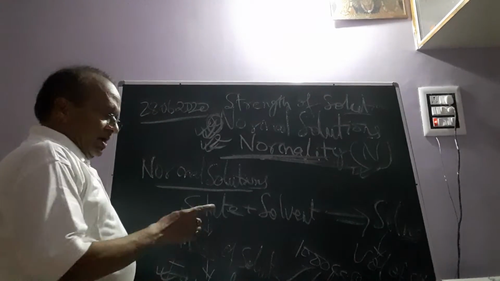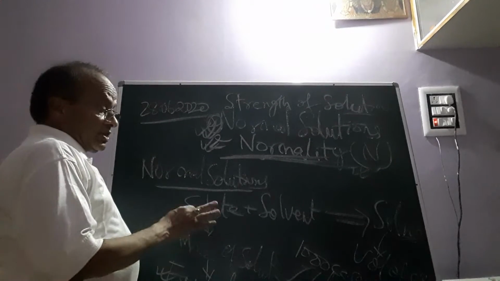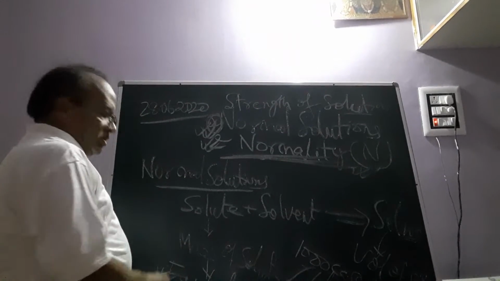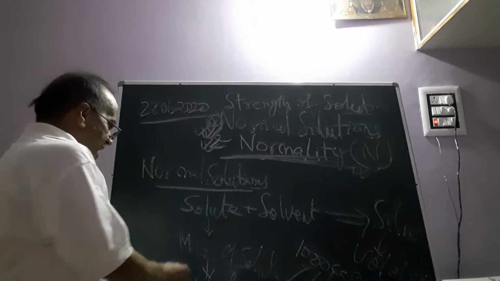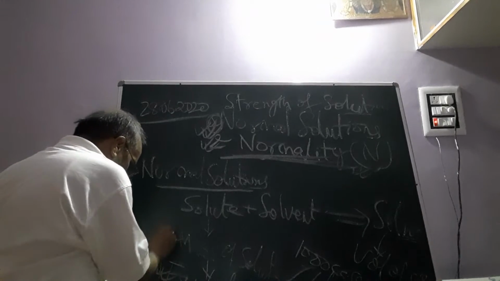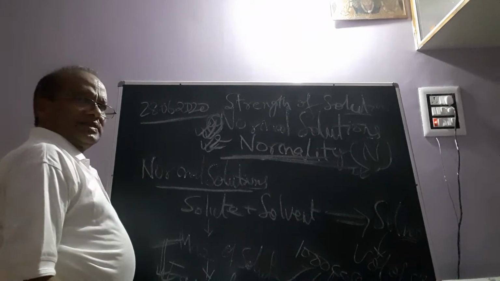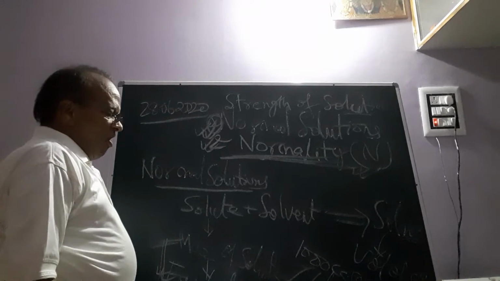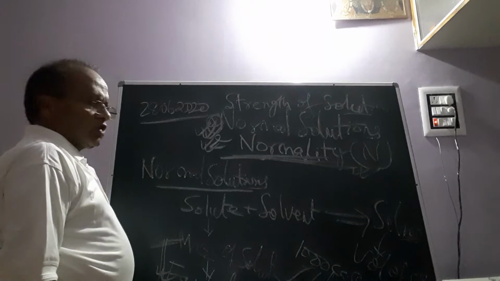This means, to prepare a normal solution, we have to dissolve the mass of solute, in terms of equivalent mass, in 1000 cc or 1 liter volume of solution.